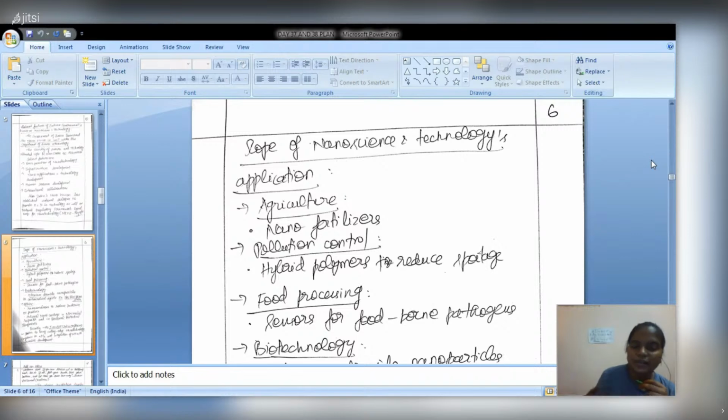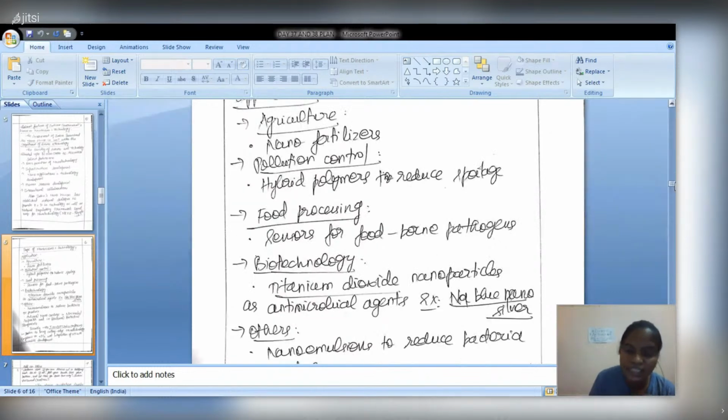Productivity will be enhanced and quality products will be there. Pollution-controlling hybrid polymers have been used, especially to reduce spoilage while packaging, since spoilage can occur on land or in water, so pollution can be controlled. In food processing, sensors can be made out of nanoparticles for foodborne pathogens.